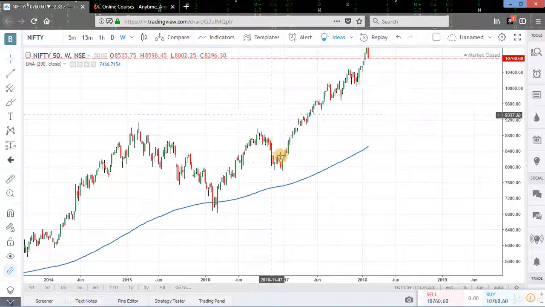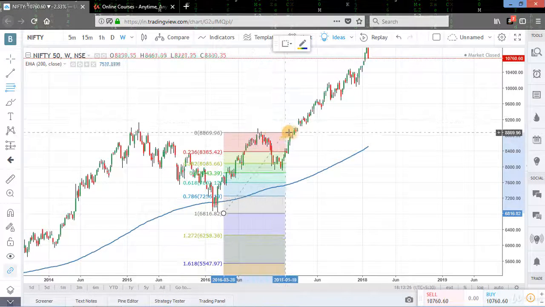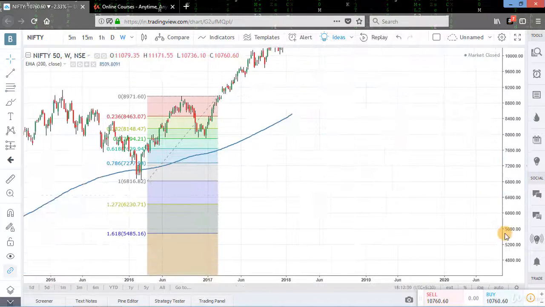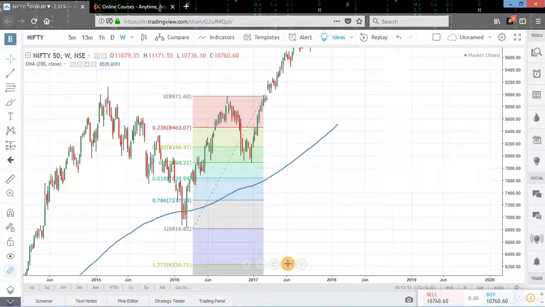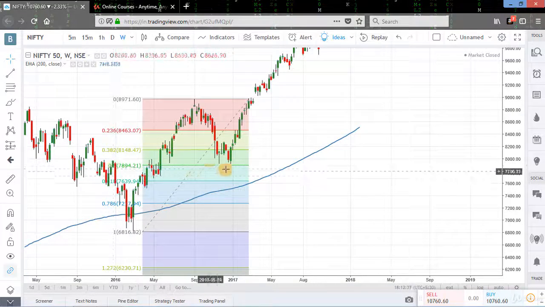Here, this was our last swing, and if we apply the Fibonacci grid to this swing, this way we can clearly see that Nifty retraced up to the level of 0.50 of Fibonacci grid.